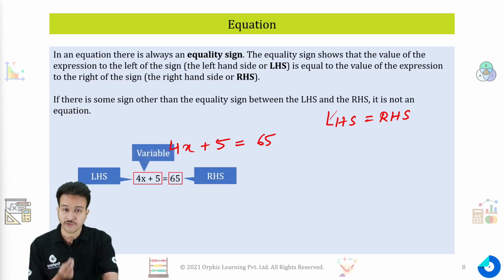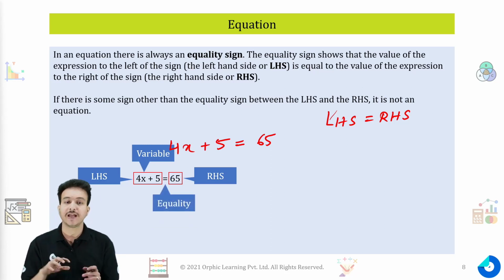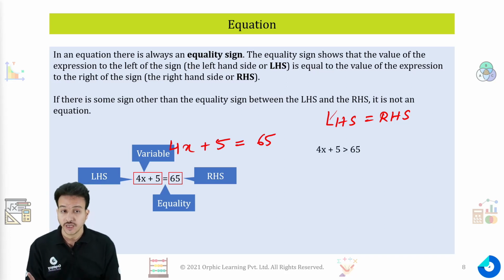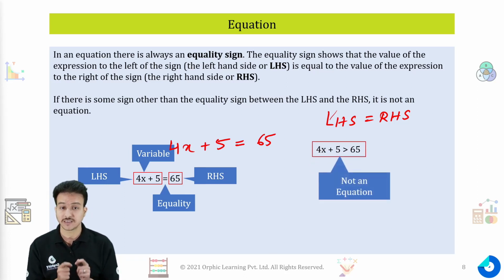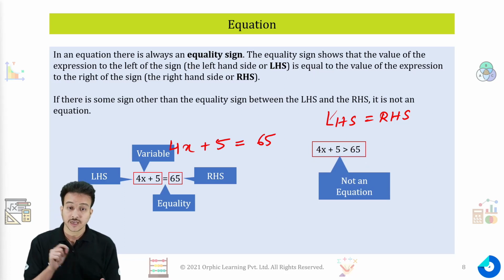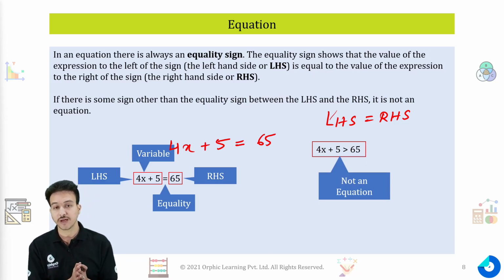X is the variable in this equation, and the equality sign describes that this is an equation, not an expression. But if there is any other sign except for equality, we will say that it is not an equation. So 4x plus 5 is greater than 65: here instead of the equality sign there is a greater than sign, and that's why this is not an equation.